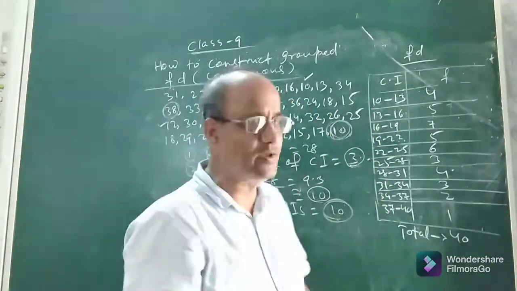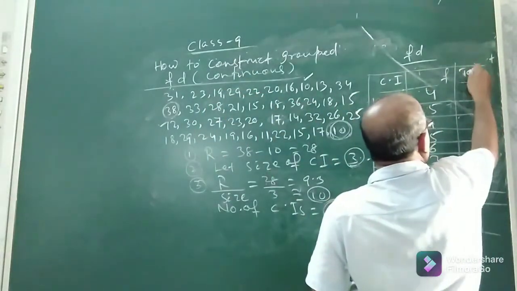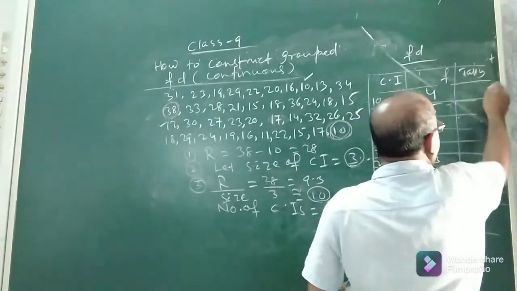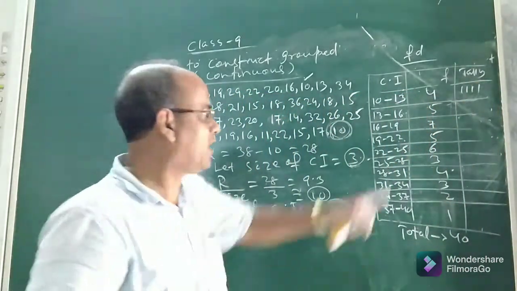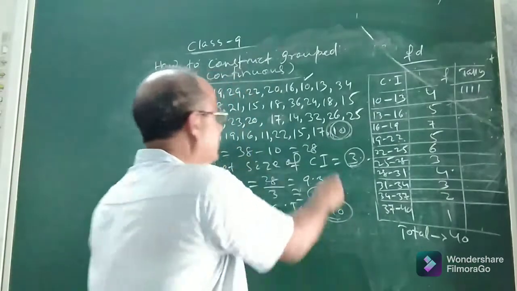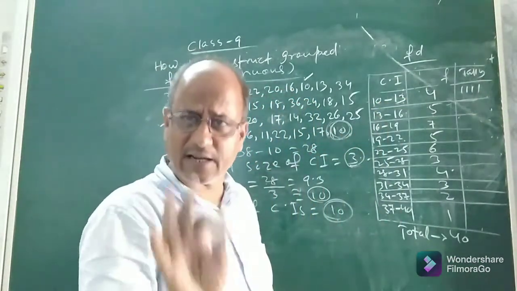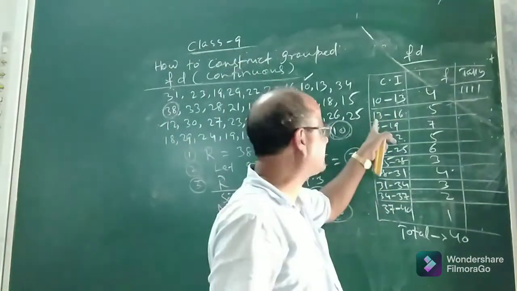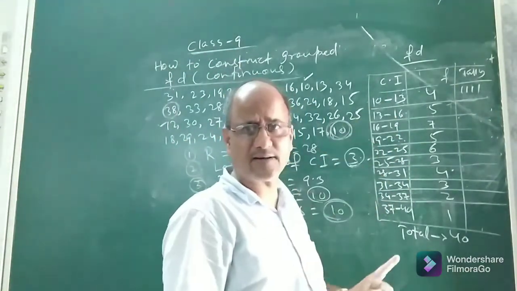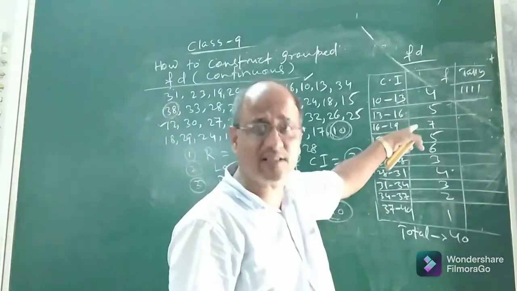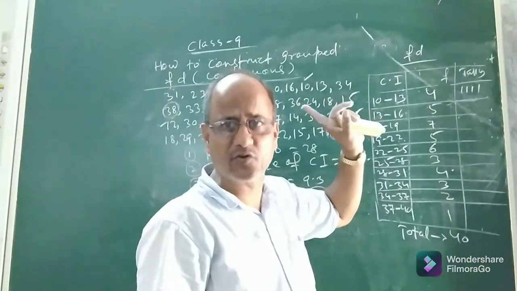Then how to get the frequency? For getting frequency and tally, tally is compulsory, you have to show it here. How to get this frequency 4? What is the first class interval? It is 10 to 13. But 13 is coming in the next class. So 13 will not be included in the first class because it is excluded. That is the reason why it is an exclusive type continuous frequency distribution.